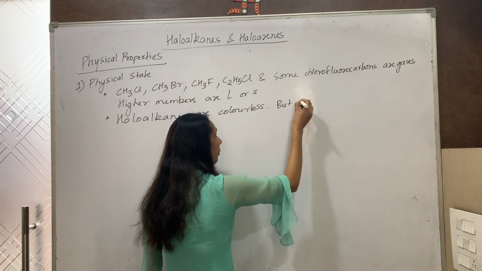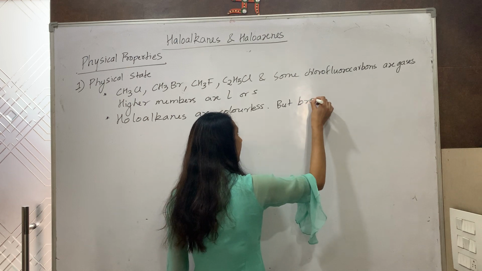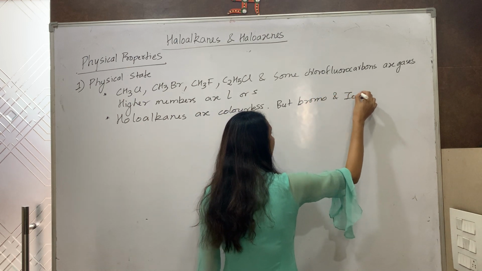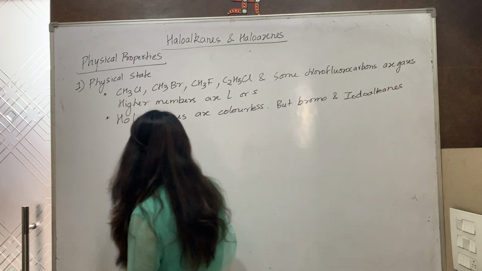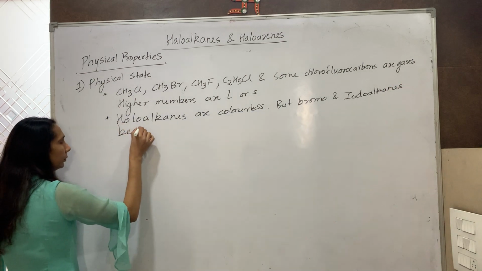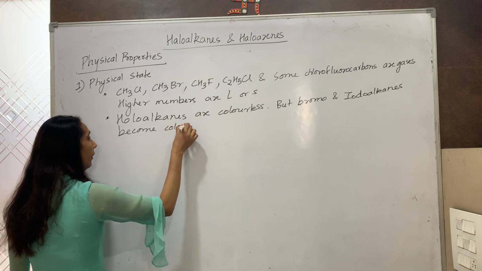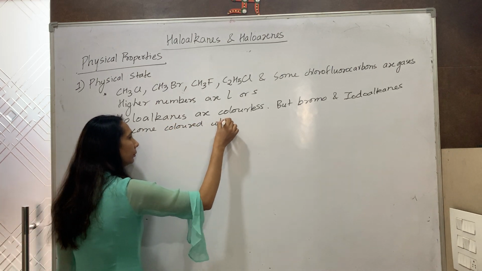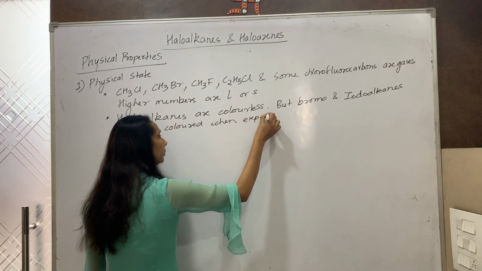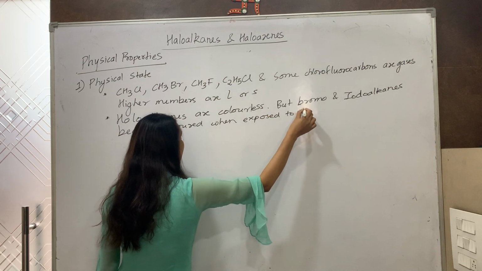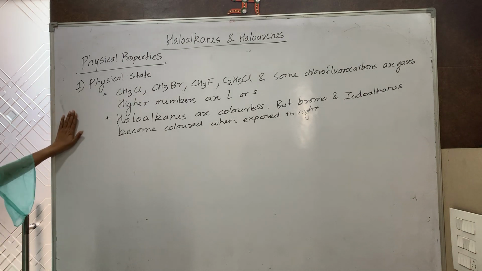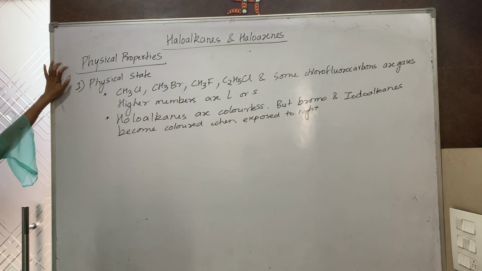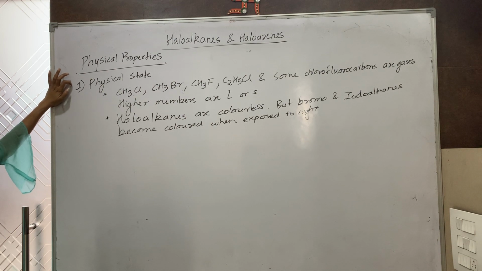But bromo and iodoalkanes become colored when exposed to light. So these are a few of the physical properties, the physical state of haloalkanes.